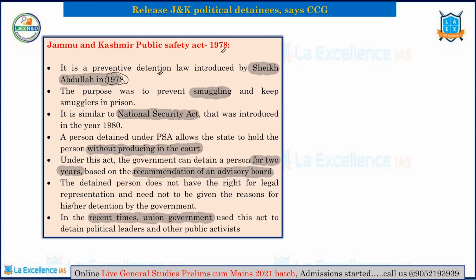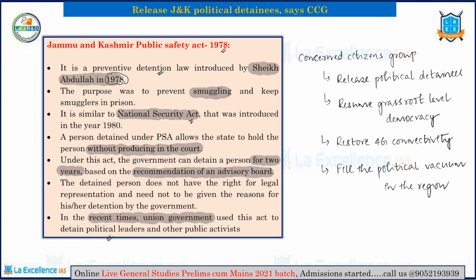It is similar to the National Security Act, which was introduced in 1980. So basically the whole idea of arresting someone under this particular act is that you do not have to produce him in court. The government can detain a person for 2 years based on the recommendation of an advisory board. Now, in recent times, the Union government has used this act to detain political leaders and other political activists.